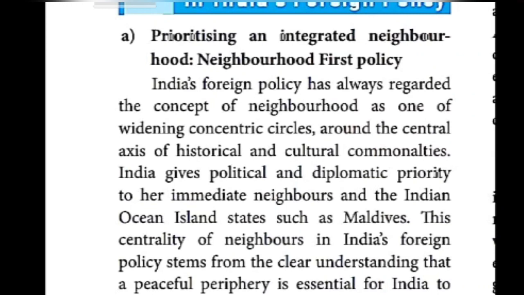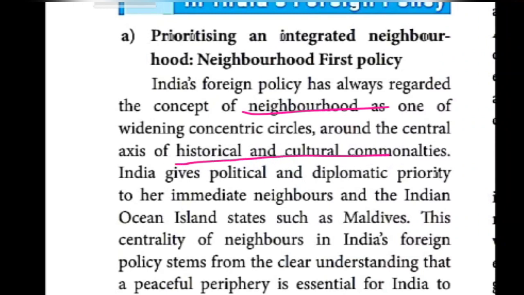So what is given is that India's foreign policy has given importance to the neighborhood. Meanings alone I am telling, children. Listen carefully with the help of your book, page number 273. You can check it. India's foreign policy has given more place to the neighboring countries. India is respecting the culture as well as the history of